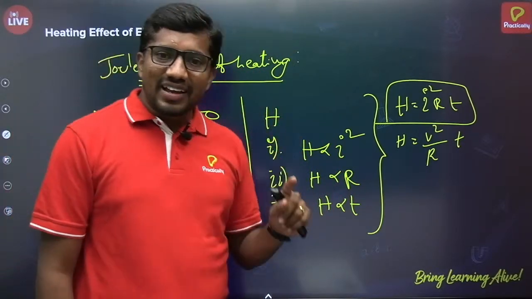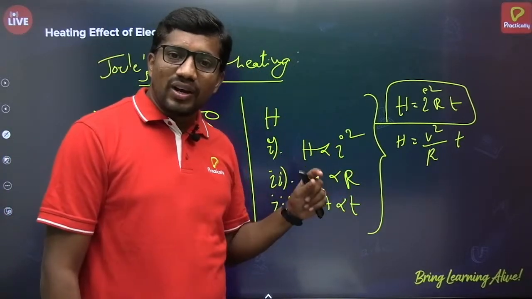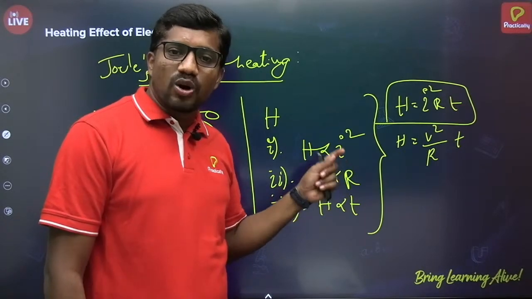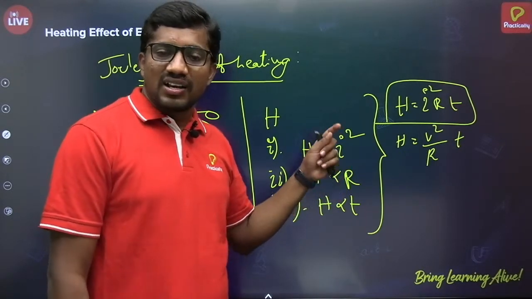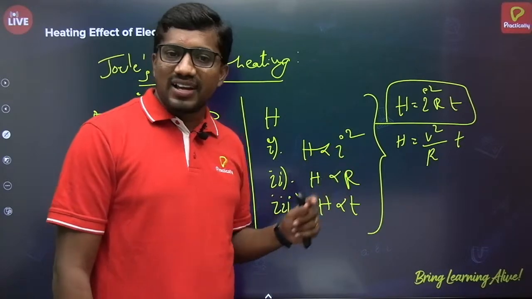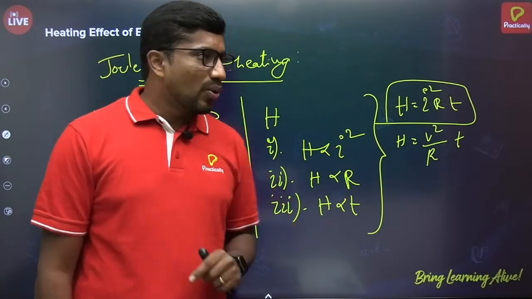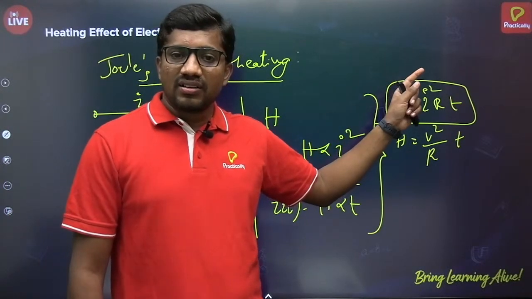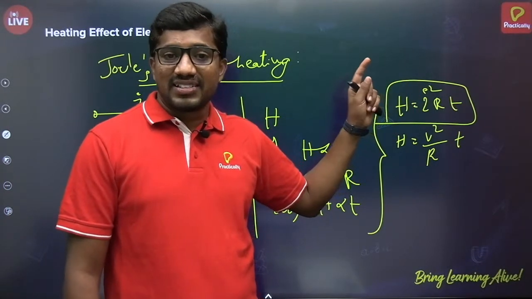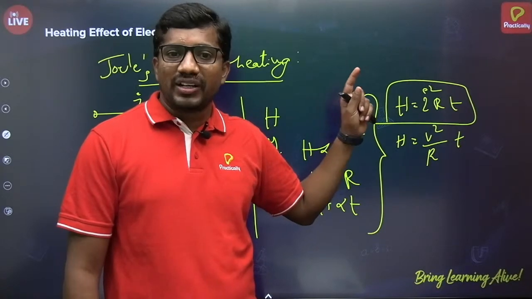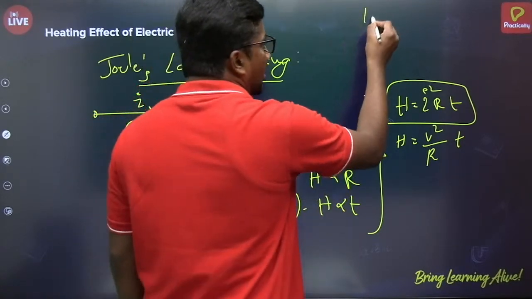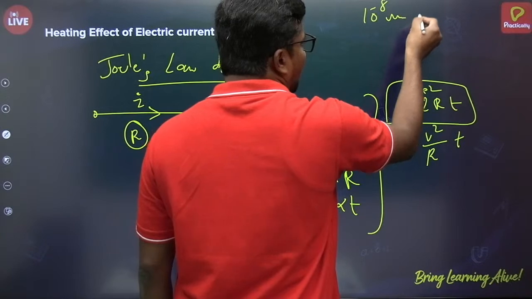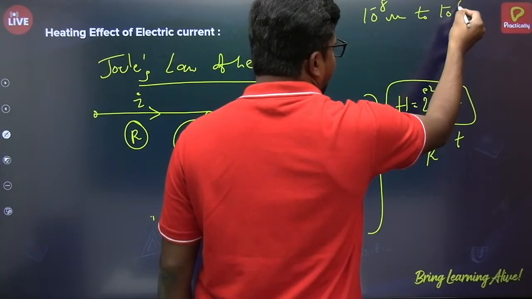As they have high resistance compared to metals, alloys are used in the manufacturing of electric toasters, electric iron boxes, etc. Here is one more important point. Alloys and metals have resistivity from 10⁻⁸ ohm meter to 10⁻⁶ ohm meter. For insulators it will be 10¹² ohm meter to 10¹⁷ ohm meter.